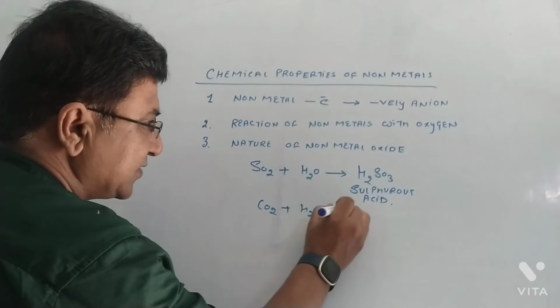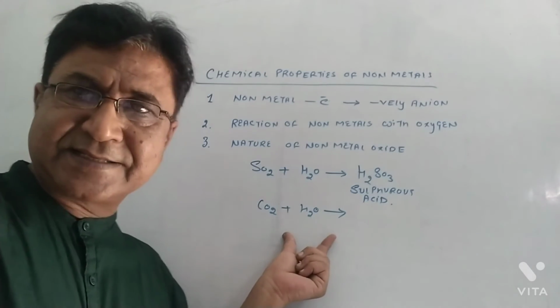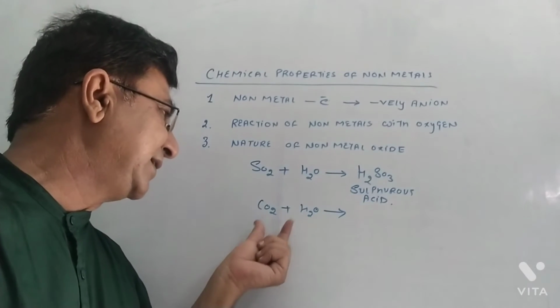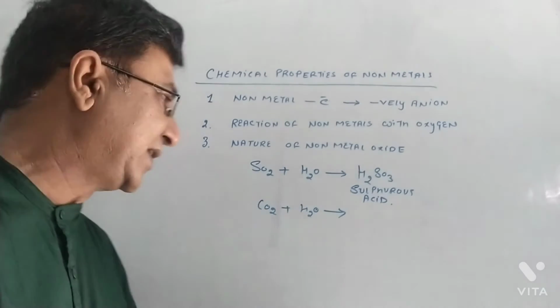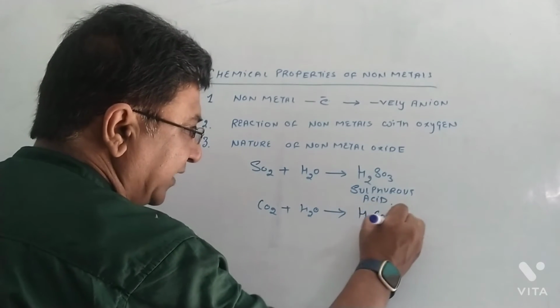Then let's take an example of carbon dioxide. If carbon dioxide is dissolved in water, you see, you must be taking cold drinks. Cold drinks are aerated drinks, meaning carbon dioxide is flushed into the water and it forms carbonic acid.